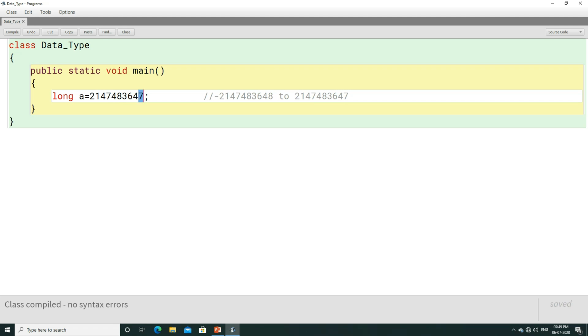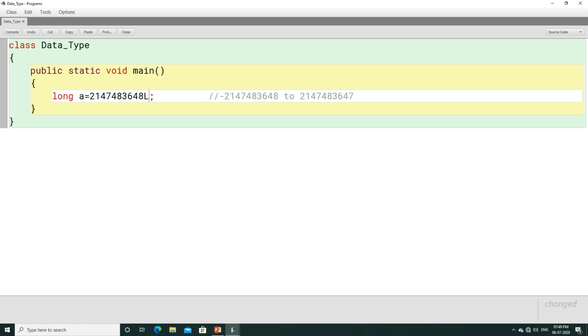But when you use a number greater than this, this number is not considered as an integer number, and we very well know that if a number does not contain any point value, then by default it is considered as an integer. So here you cannot represent such a big integer. If you want to represent such a big integer, then you have to tell the compiler that look, this is not an integer number, rather this is a long number. And to represent a long number, you have to write L after the number. A small l or a capital L can be written.